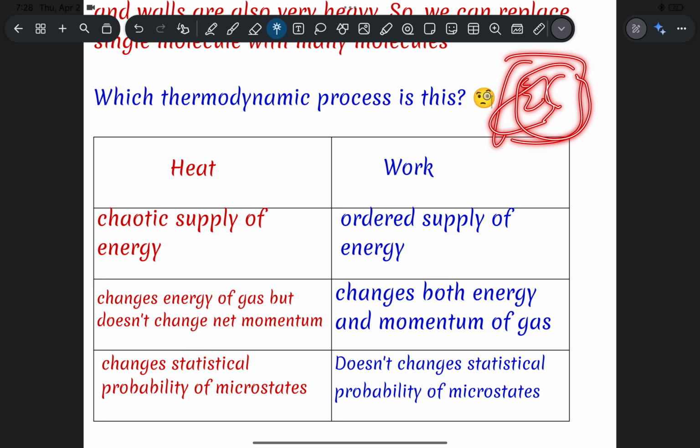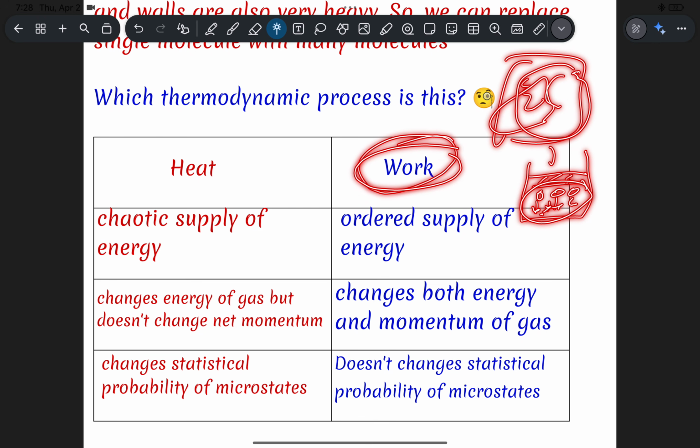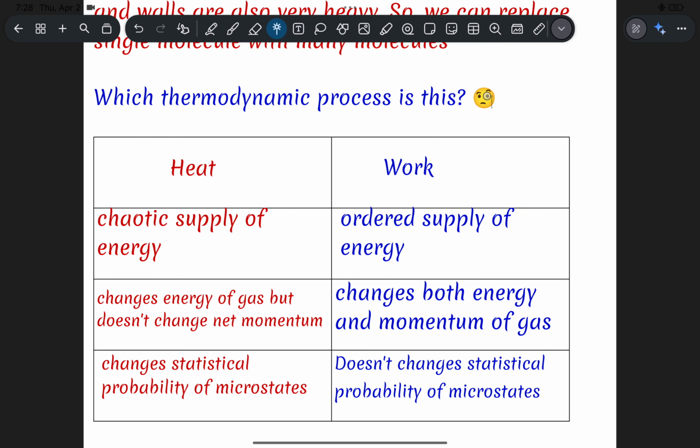Okay, overall there is no momentum gain. But in case of work, if you observe, let's say one vessel is there. If you're pushing the piston, the molecules are gaining energy definitely, and on top of it they're gaining momentum also. This one you're sharing, you're giving energy in a more ordered way, linear or not linear, slowly will give energy to all the molecules, but here it's completely chaotic. So that's the basic difference between heat and work.